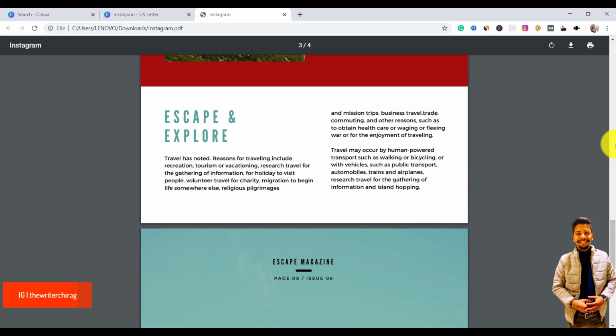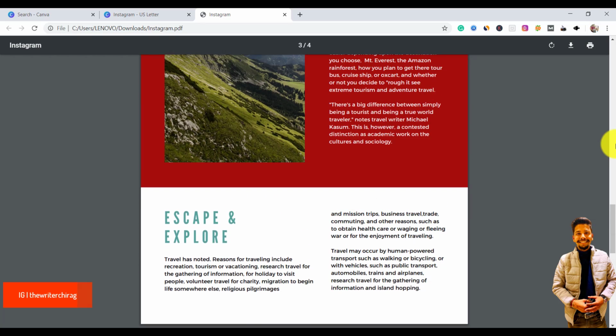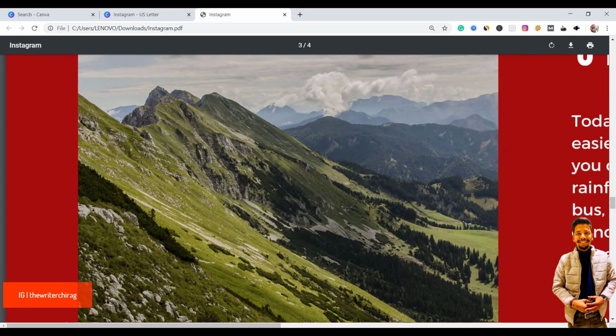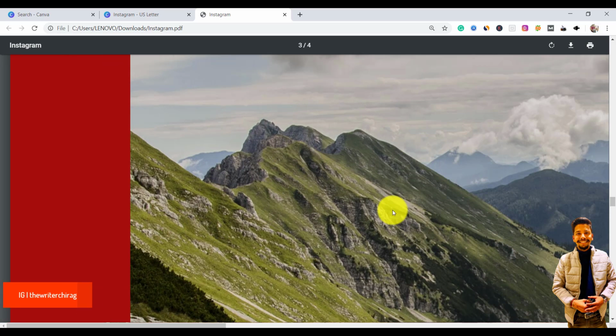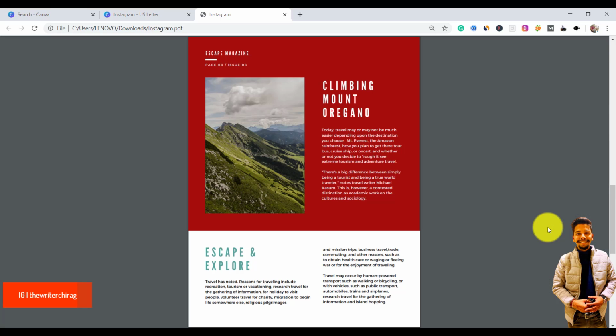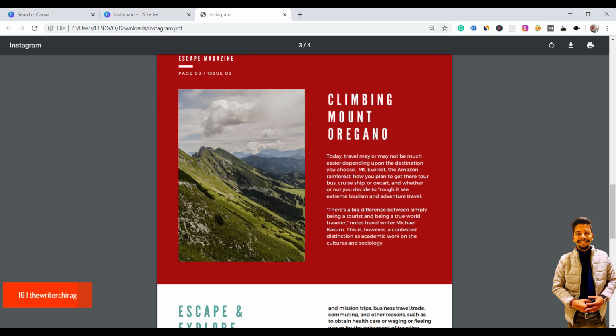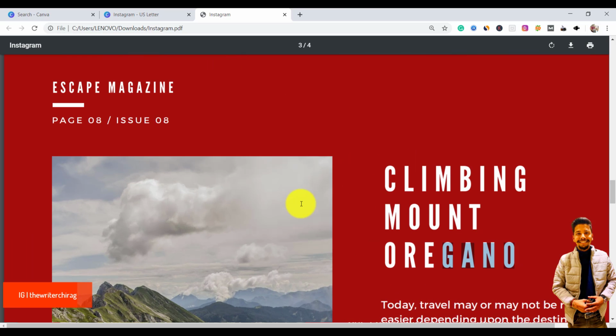And the most beautiful thing about this ebook is that you can zoom it, and the content is not going to be blurred, right?